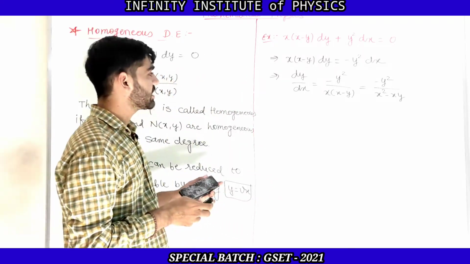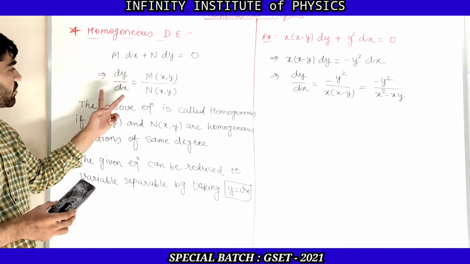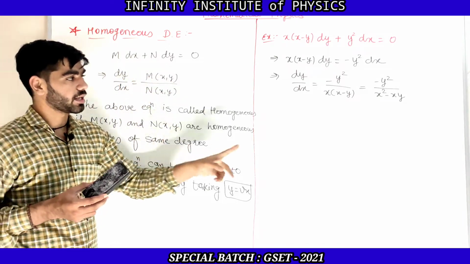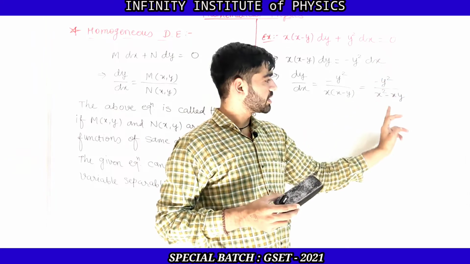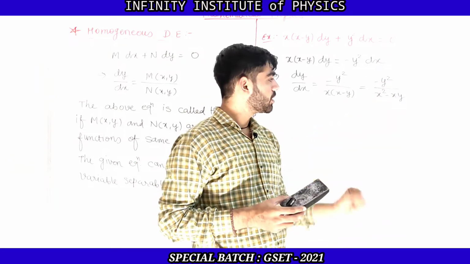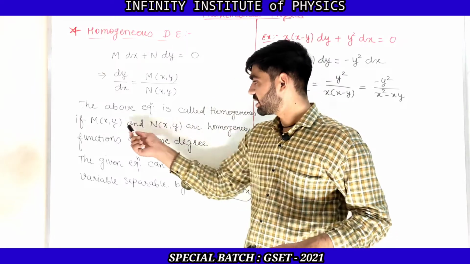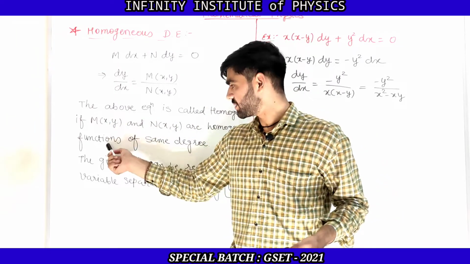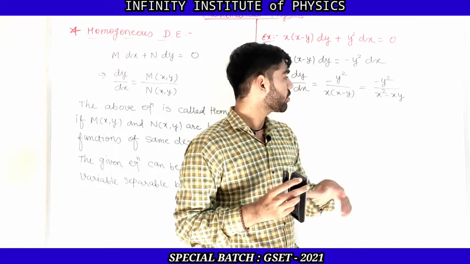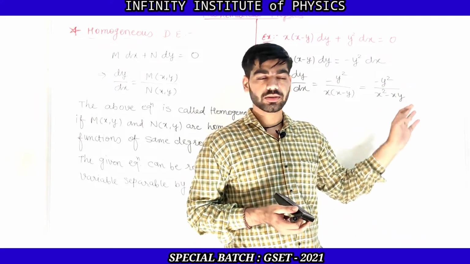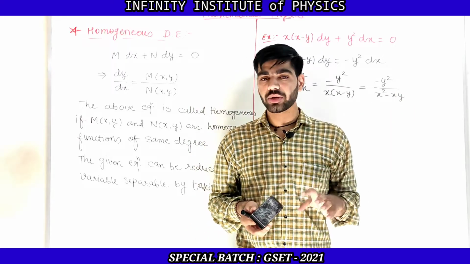So now you can see that this equation is converted in this form: dy by dx is equal to m by n. This is m and this is n. Now what is the condition for homogeneous? These two functions should be homogeneous functions of the same degree. Now you can see that there is no constant term in the numerator, as well as in the denominator.